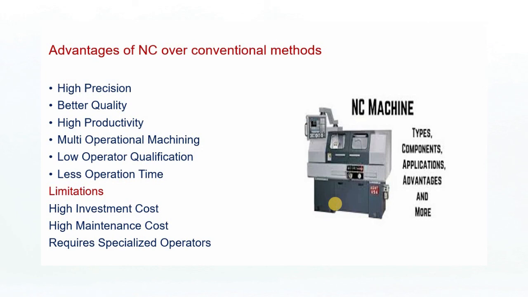There are various advantages of numerical control over conventional methods. NC machines offer high precision, better quality, and high productivity. They have multi-operational machining facilities, do not require a highly qualified operator, and require less operation time. There are also some limitations of NC machines, such as high investment cost, high maintenance cost, and the need for skilled and specialist operators.